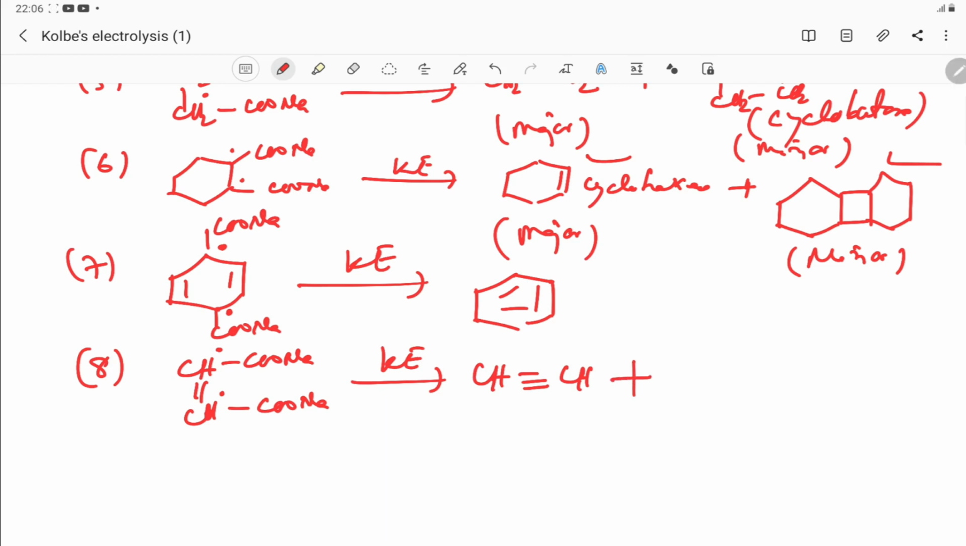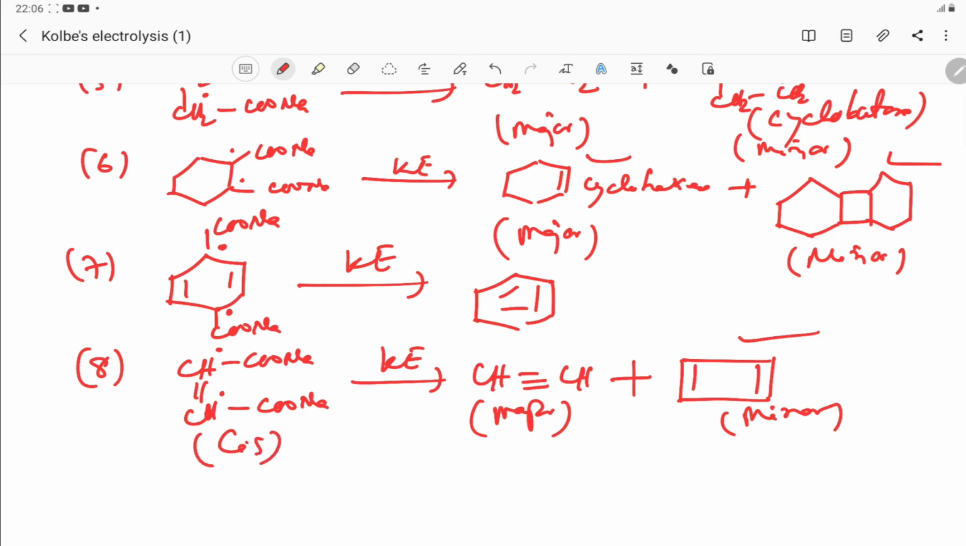Then what are the side products? The side product is like this. This type of product will also be formed due to combination of two free radicals, because we have already discussed the free radicals produced can combine with each other forming another product. So this is also formed, but this is your minor product, this is your major product. This is sodium malate. This is your cis form of sodium malic acid.